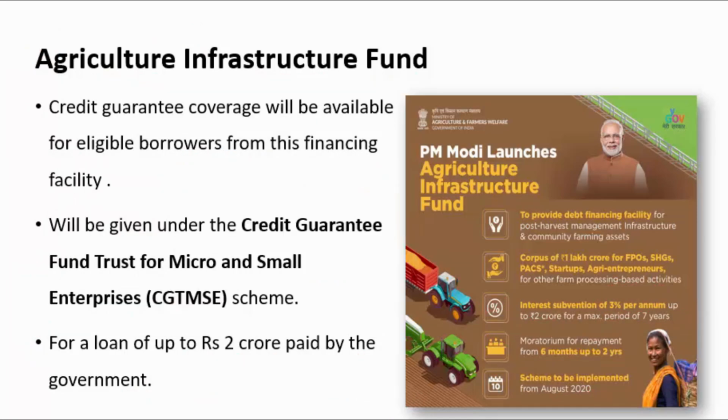Now, the credit guarantee under this will cover all the eligible borrowers from the financing facility, and it will be given under the Credit Guarantee Fund Trust for Micro and Small Enterprises scheme for MSMEs. And as I told you, the guarantee fee on the 2 crore loan will be paid by the Government of India only.